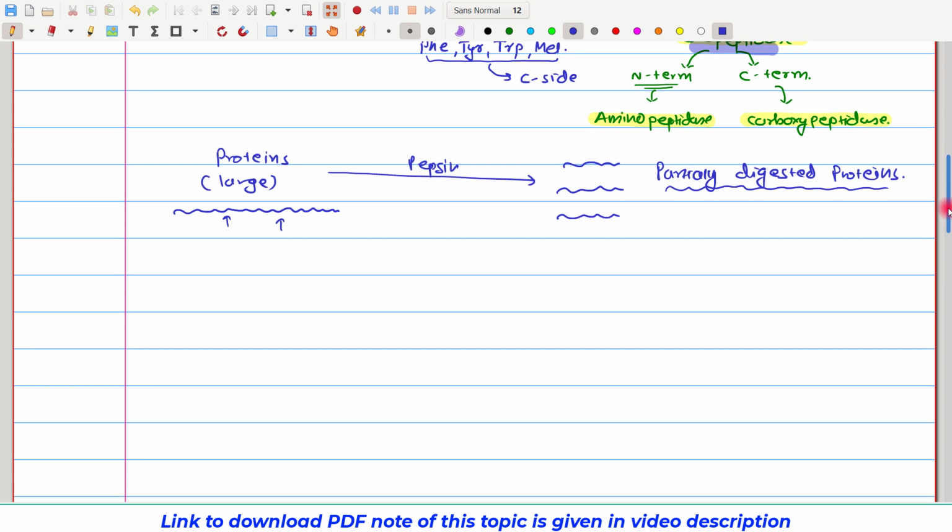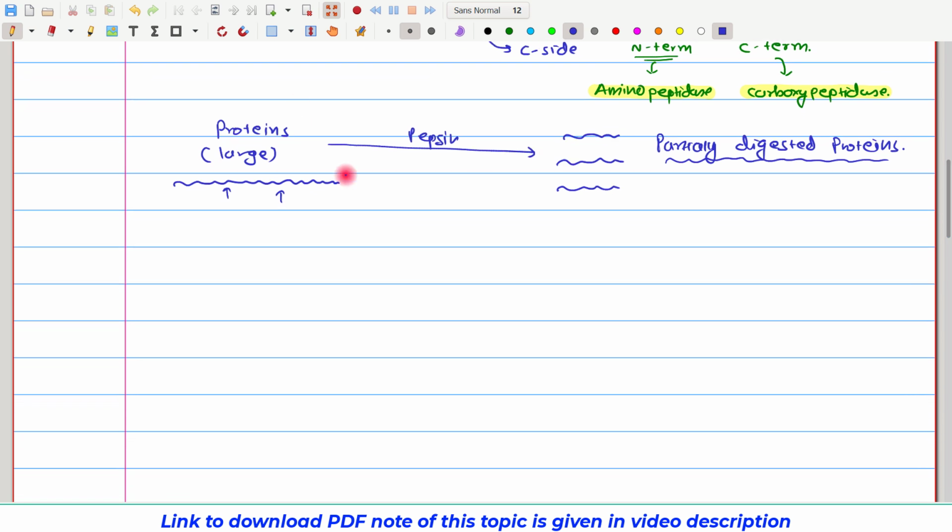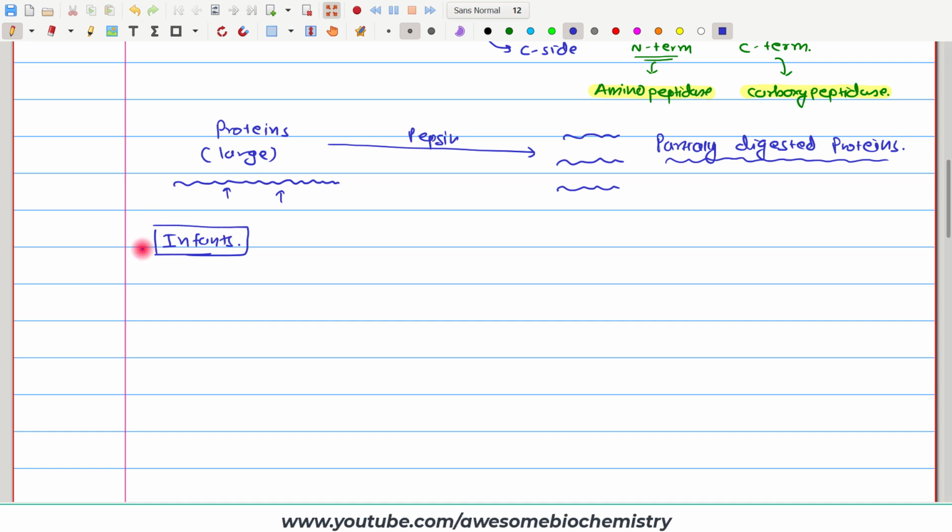Now this phenomenon that I described occurs in the adult. In the case of infants, there is one more mechanism by which protein can be digested. We know that infants are mostly on the mother's milk or other milk. This milk contains protein. The main protein of the milk is casein. So what happens in the infant? Gastric mucosa secretes one more enzyme, that is renin. This renin is secreted only by the infantile stomach, not by the adult stomach.